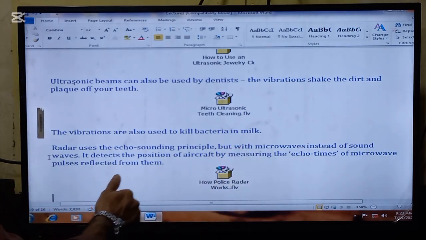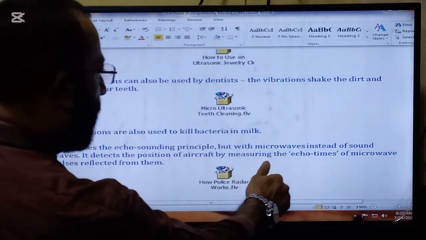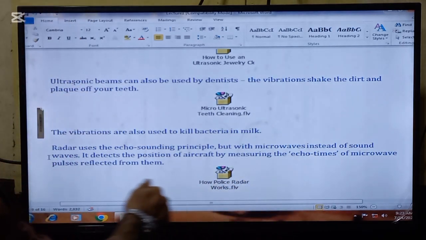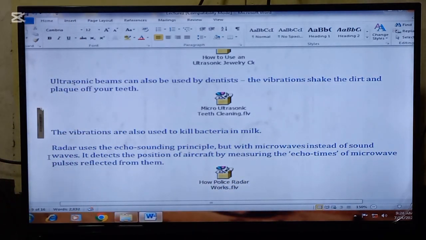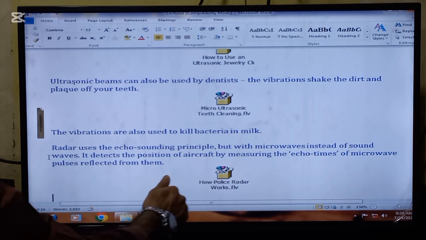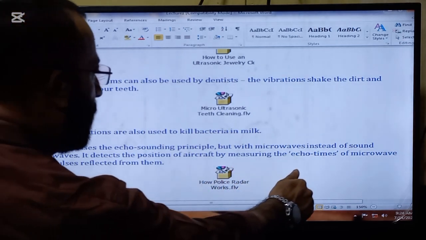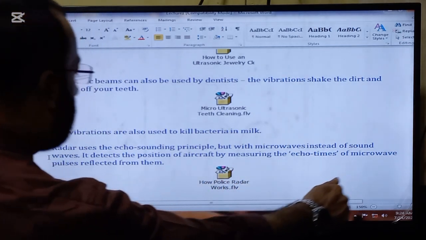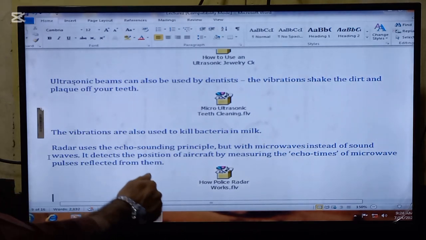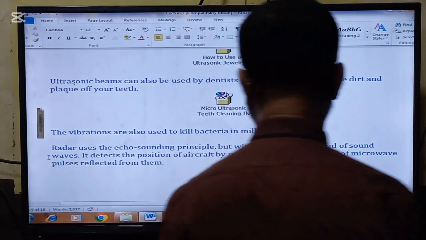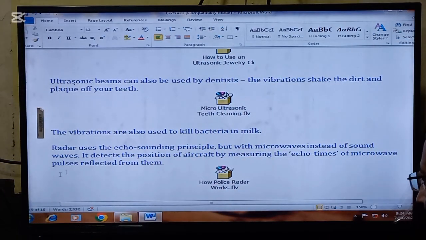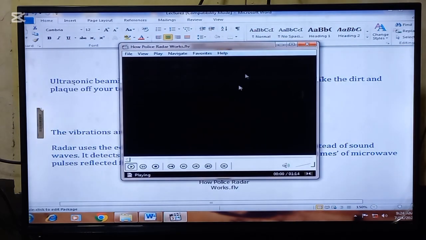Radar uses the echo sounding principle but with microwaves instead of sound waves. It detects the position of the aircraft by measuring the echo times of microwave pulses reflected from them. So this is how police radars are used.